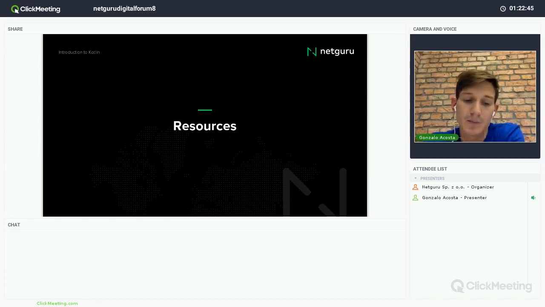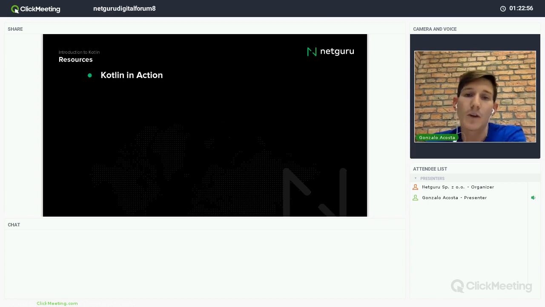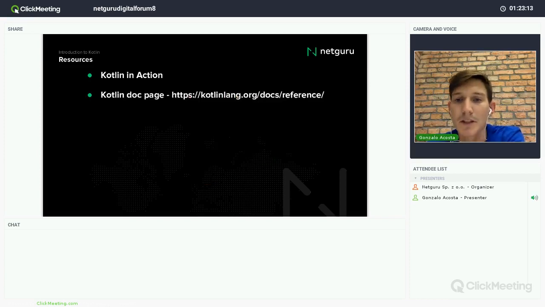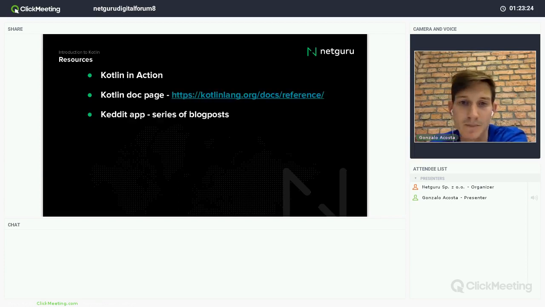The last chapter of this presentation is resources: material to learn Kotlin better. There's a book named Kotlin in Action. It's written by the authors of Kotlin. It's really good, so I recommend it. The cover is like this and it has everything you need for understanding Kotlin. Then you have the doc page. This is the link of the page, and you also have a lot of resources. It also has a blog where there are discussions about the Kotlin language.